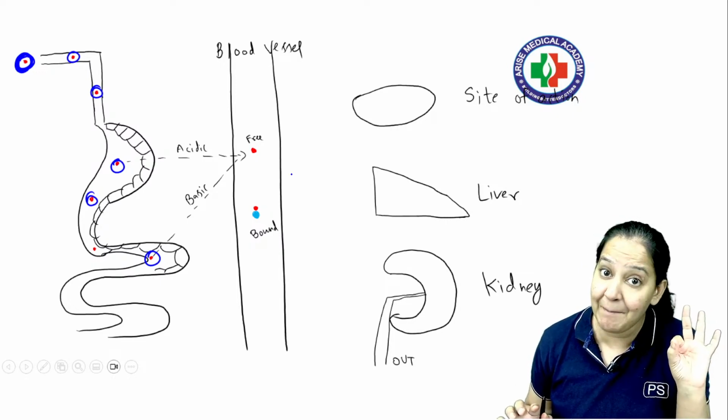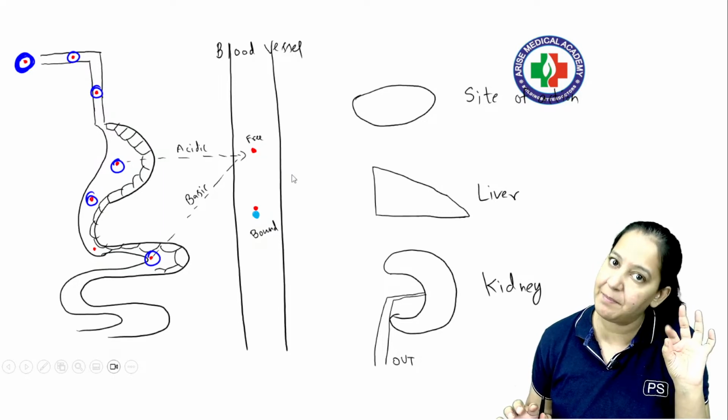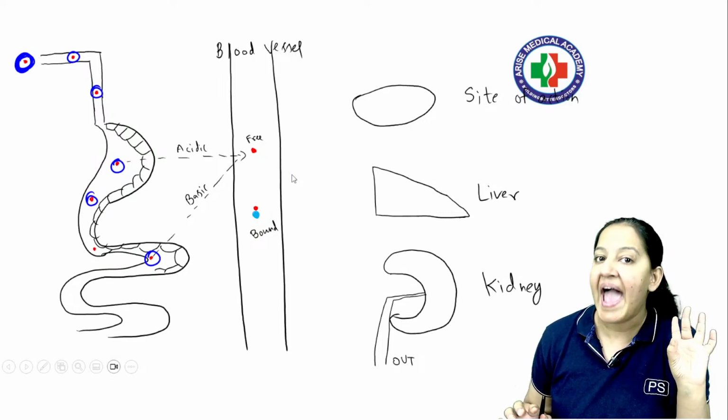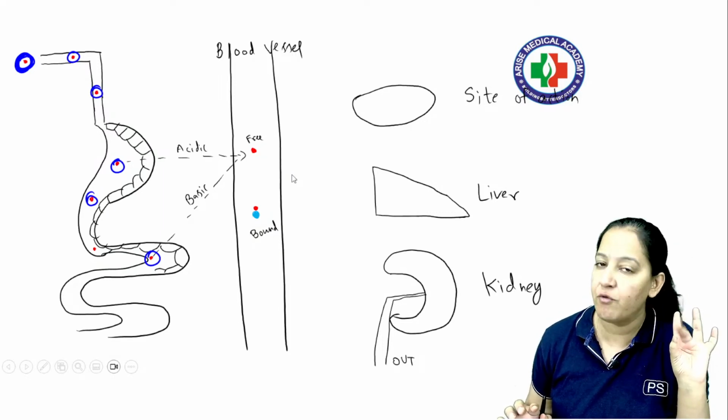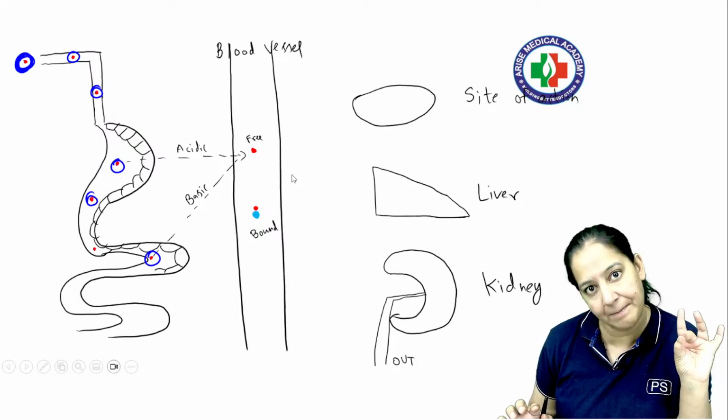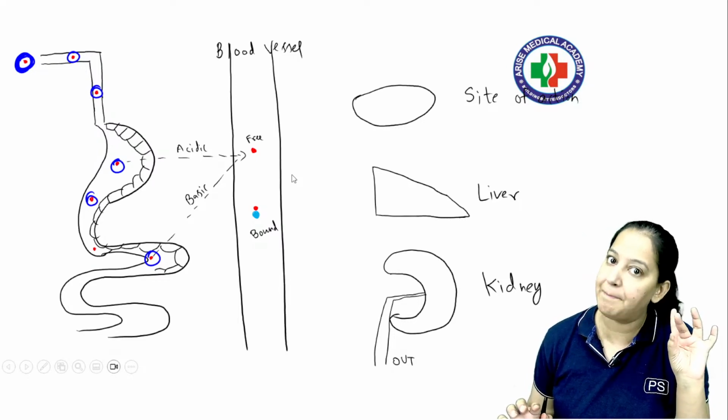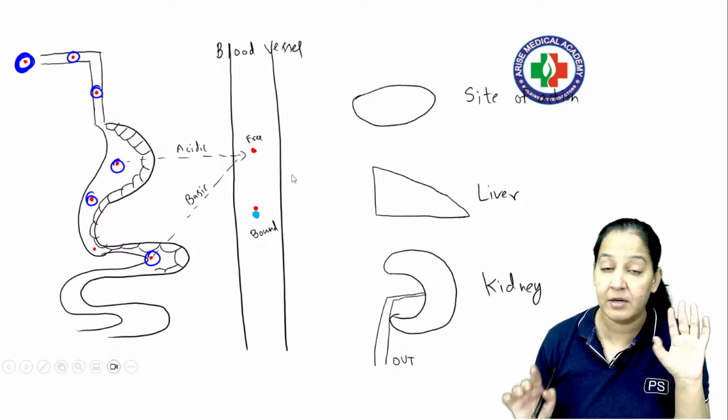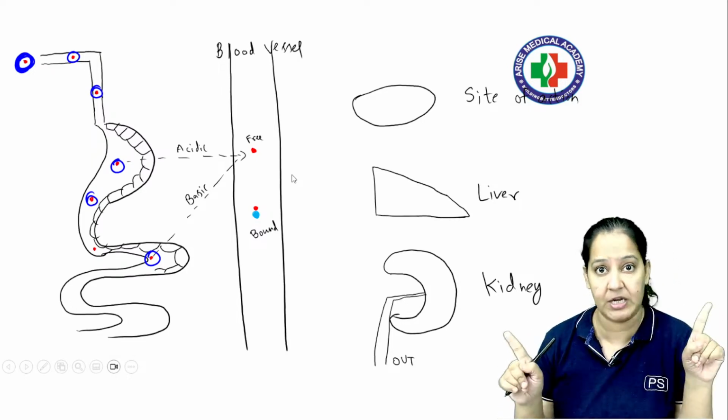Absorption occurs in the same medium. Acidic drug is absorbed in acidic medium, basic drug is absorbed in basic medium. Excretion occurs in opposite medium. If you want to excrete an acidic drug, make the urine basic. If you want to excrete a basic drug, make the urine acidic. Crystal clear, I have said it without any confusion, right?